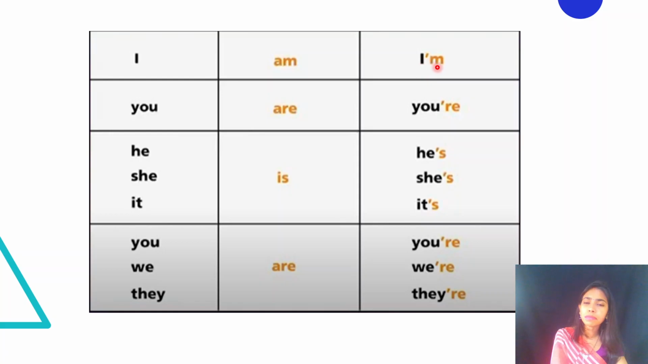So you are becomes you're, right? He is becomes he's, she is becomes she's. It is becomes it's, right? It is my pen or it's my pen, right? You are becomes you're. We are becomes we're. They are becomes they're, right? So this is how we have to pronounce it.